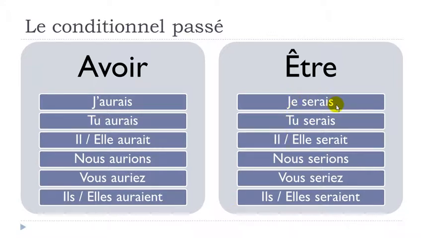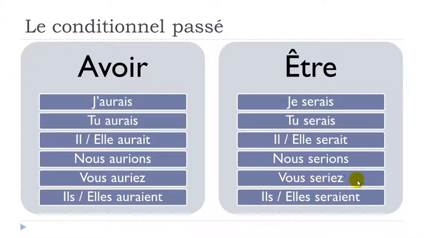Je serais, same thing here, final S not pronounced. Tu serais, final S not pronounced. Il serait, final T not pronounced. Elle serait. Nous serions, final S not pronounced. Vous seriez. So here when you've got this Z at the end, then you get the sound E, seriez.